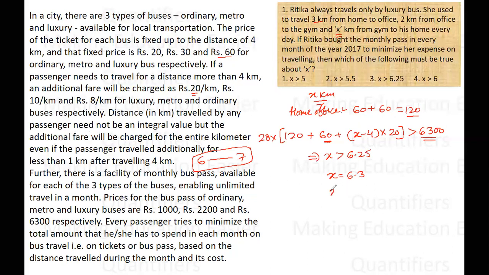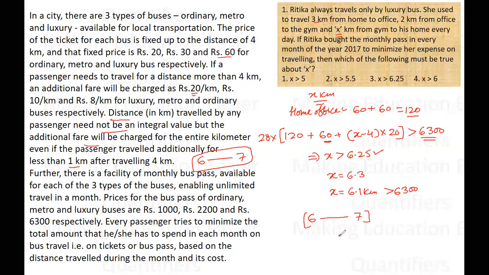That means if the distance is, let's say, 6.1, even then, although after solving this inequality we are getting this result, due to this point, the additional fare is charged for the entire kilometer even if the passenger traveled additionally for less than 1 kilometer. That means if the distance X is 6.1 kilometers, even then she has to pay more than 6300 rupees, because she has to pay the same amount between 6 and 7 kilometers.